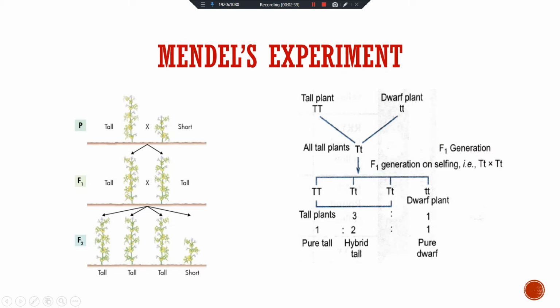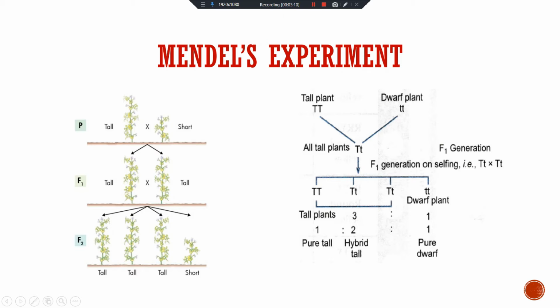Mendel was expecting maybe a mixed type of plant, but out of his imagination, all the plants were tall in the F1 generation. So by appearance, all the plants were tall, and that's why Mendel said that tallness is a dominant characteristic. F1 generation means the first filial generation.